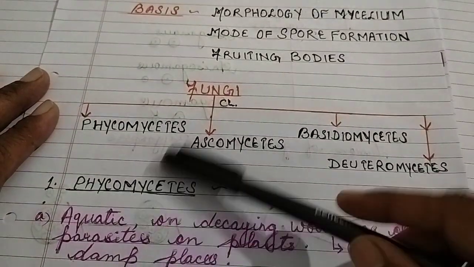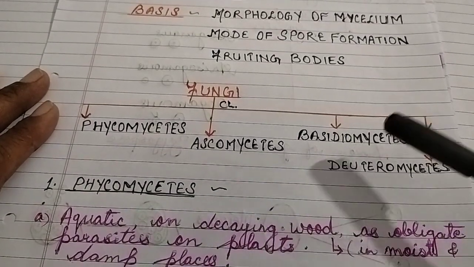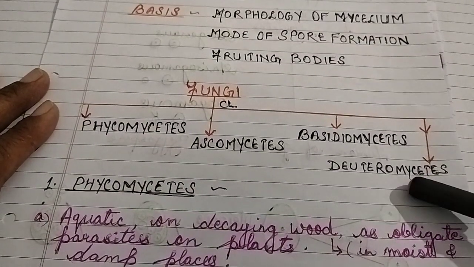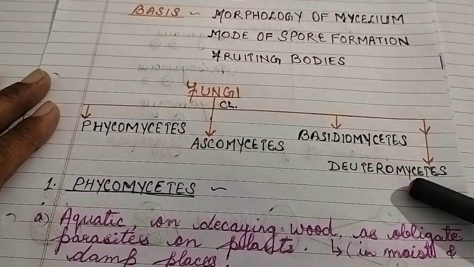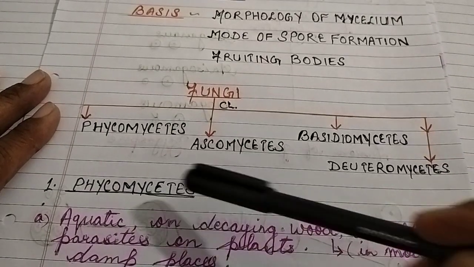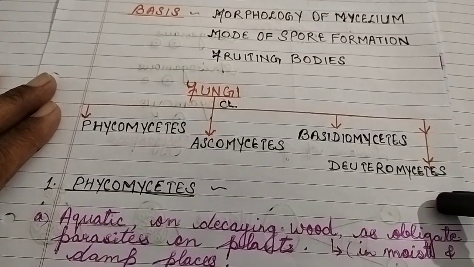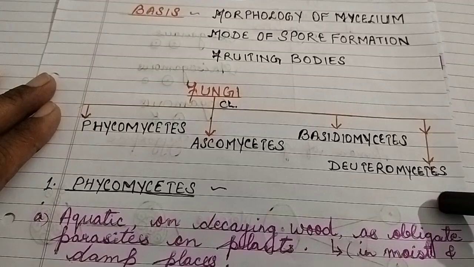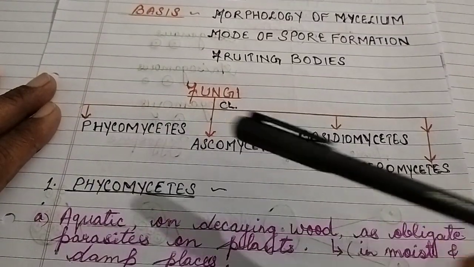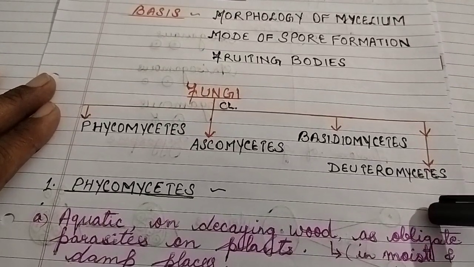They are Phycomycetes, Ascomycetes, Basidiomycetes, and Deuteromycetes. These names may sound difficult to you, but please learn them, because all of these terminologies are very important and you have to use them everywhere. So what are the classes of fungi? Phycomycetes, Ascomycetes, Basidiomycetes, and Deuteromycetes.